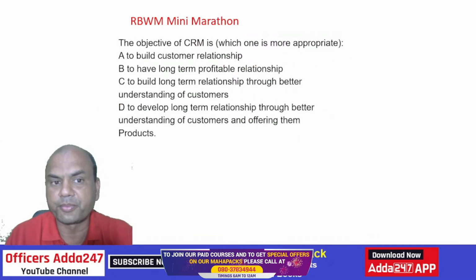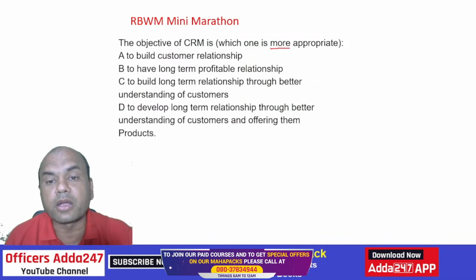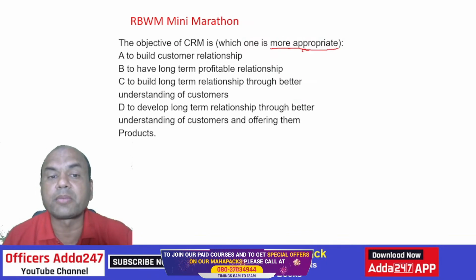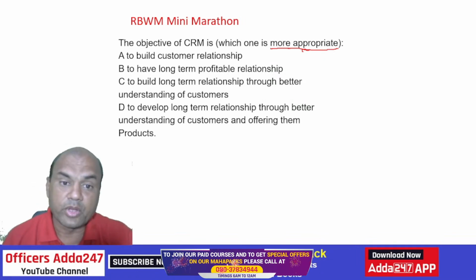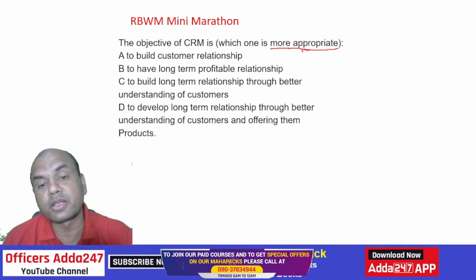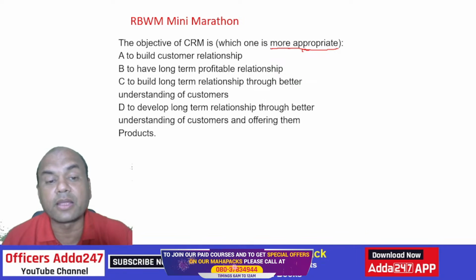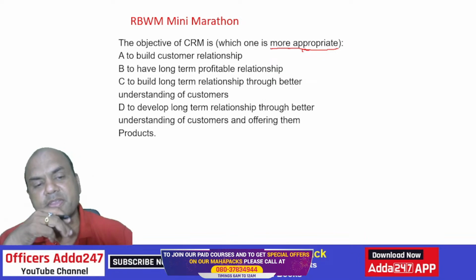Got it? The objective of CRM: which one is more appropriate, which one is nearer? Appropriate means near. So the objective of CRM is what? A, to build a customer relationship, to have a long-term profitable relationship. C, to build a long-term relationship through better understanding of the customers. And D, to develop long-term relationship through better understanding of the customers and offering them the products. What do you think should be the answer over here? Let me see how many of you can answer.